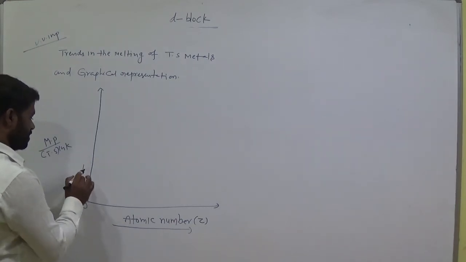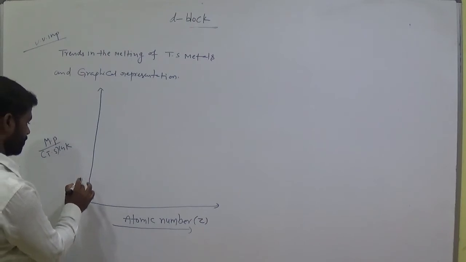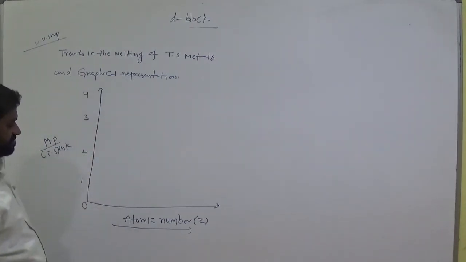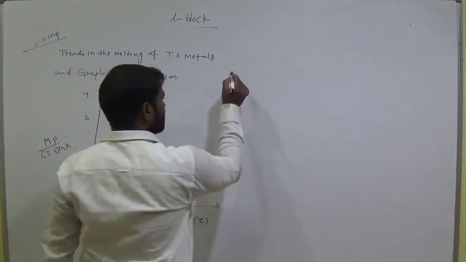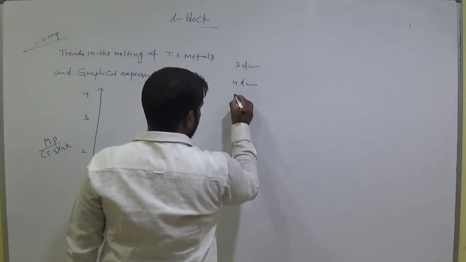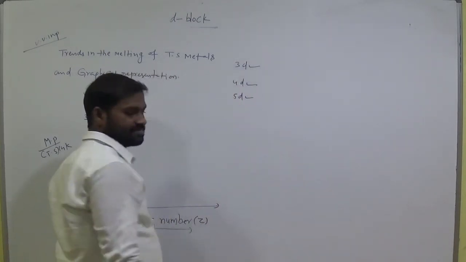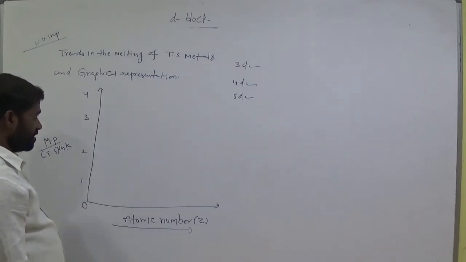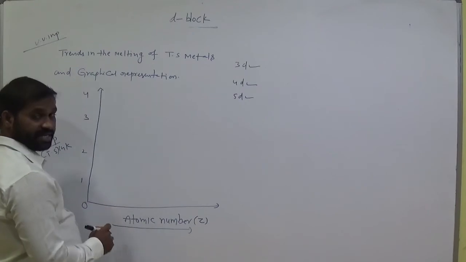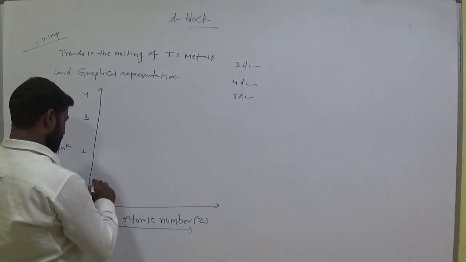We have three types of transition series: one is 3d, another is 4d, and 5d. Okay. Now let us see the graphical representation here.